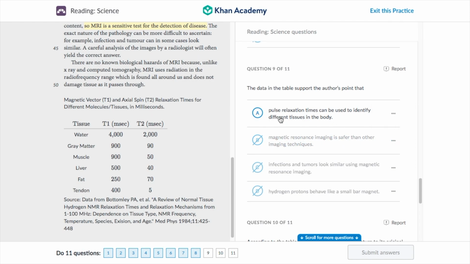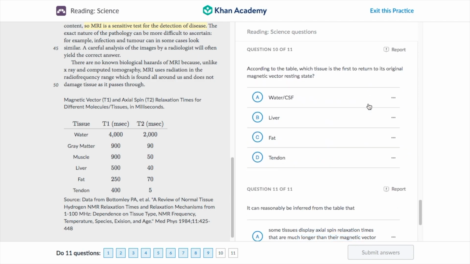But let's look over here. Pulse relaxation times can be used to identify different tissues. Well, if we look over here, besides the gray matter and muscle for T1, we'll even look here, T2, they're both different. All of these have different T1 and T2 times, so we can accurately identify them. So, wait, we're not crossing it out. This is the correct answer. On to question 10, guys. We're only 2 questions away.